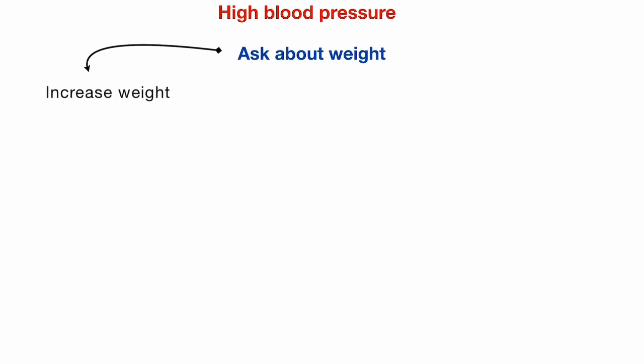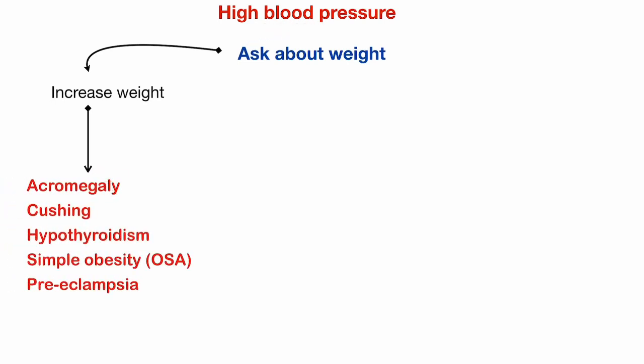A young patient came to you with high blood pressure. In this page, we will summarize how I approach this patient. First, I ask about weight. This is key for this patient. If the patient says to me, oh doctor, I increased in weight in the last years or last months, so I suspect maybe this high blood pressure is due to a secondary cause like acromegaly, Cushing, hypothyroidism, or simple obesity, or preeclampsia in pregnant women.